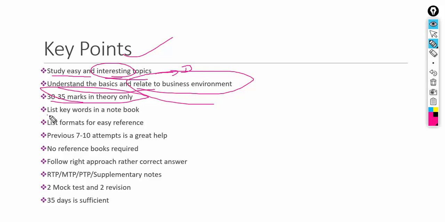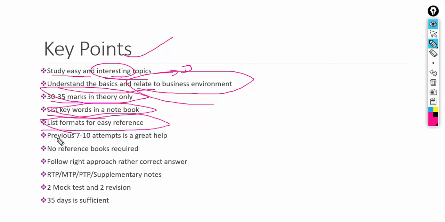So list the keywords in a notebook. I already told you this is very important for revision purposes. List down formulas. For example, the cost accounting statement can be drawn in a format and stuck near the place where you study regularly or where you walk regularly in your home, so that it becomes a revision for you. Those things will just be scanned by your eyes. So as soon as you go to the examination hall, if you see the words cost accounting statement, you will see those things coming in front of you.